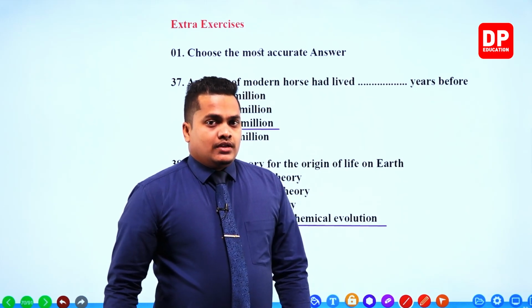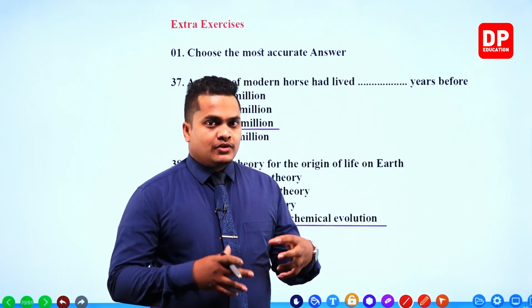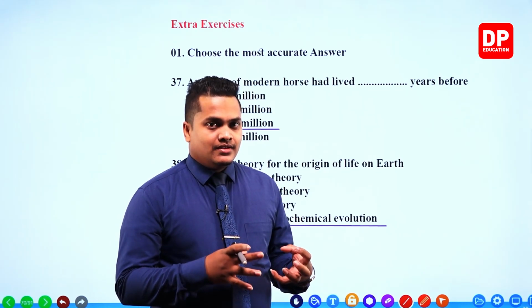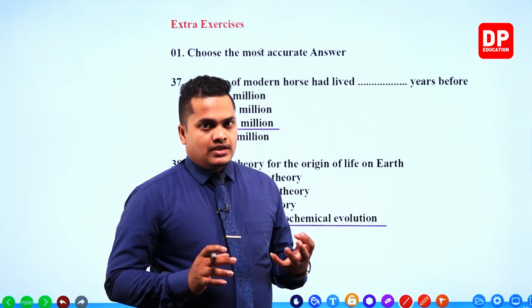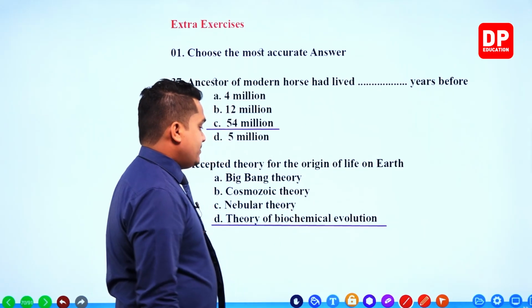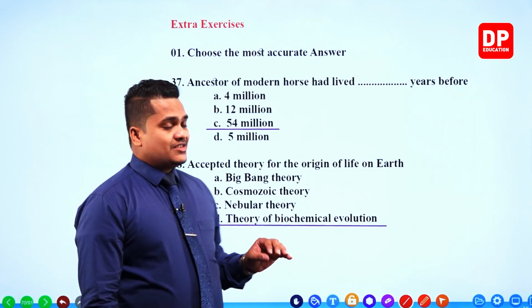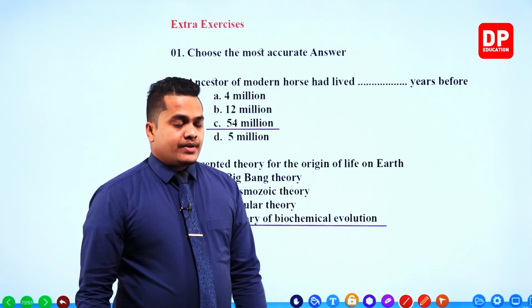So the biochemical evolution states that because of the contents within the planet Earth, Earth had life. So this is what we mean by biochemical evolution. That is the theory which is accepted by modern scientists.